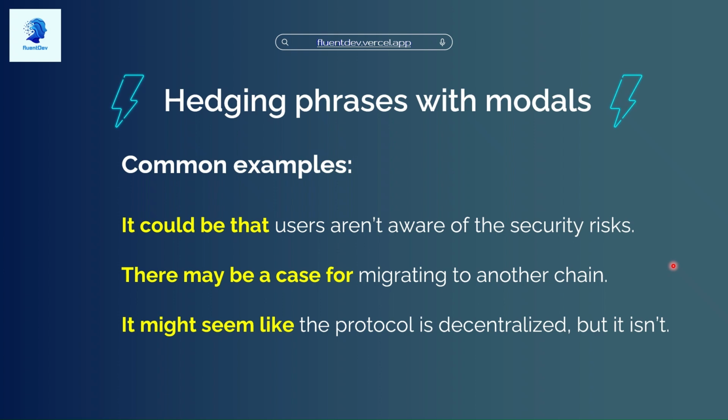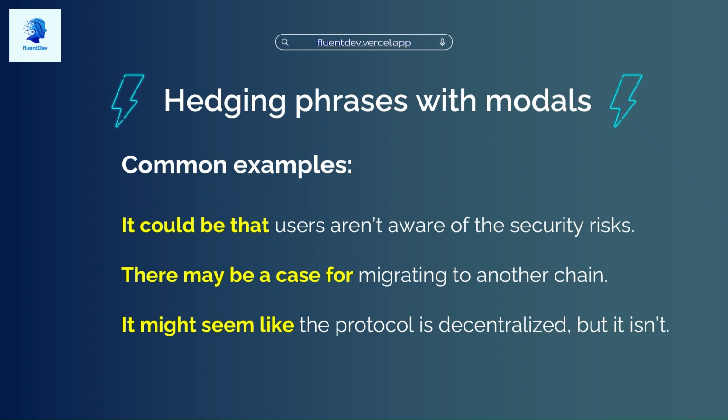And it might seem like the protocol is decentralized, but it isn't. Explaining some complexity or something that looks like one thing, but it is not, we can soften it and make it more polite by saying, oh, it might seem like. Yeah. Good. A little bit less direct, a little bit more formal to use these expressions.